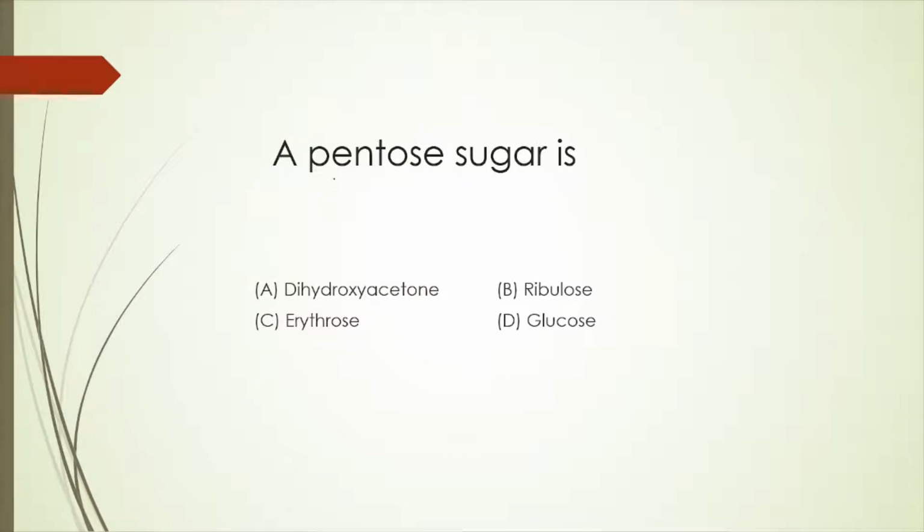A pentose sugar is, so pentose sugar means a sugar which will have 5 carbons in its structure. Dihydroxyacetone has 3 carbons, so this is the wrong option. Ribulose has 5 carbons, so this is the correct option. Erythrose has 4 carbons, so this is also the wrong answer. And glucose has 6 carbons, so this is also wrong. So out of the given options, only option B, that is ribulose, is correct.